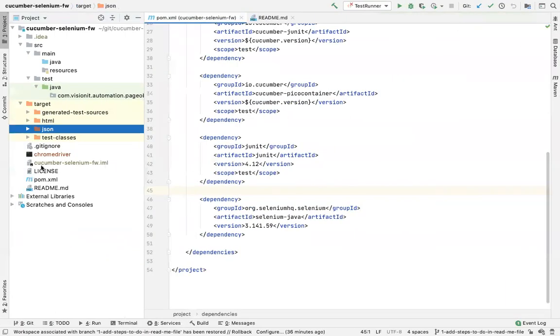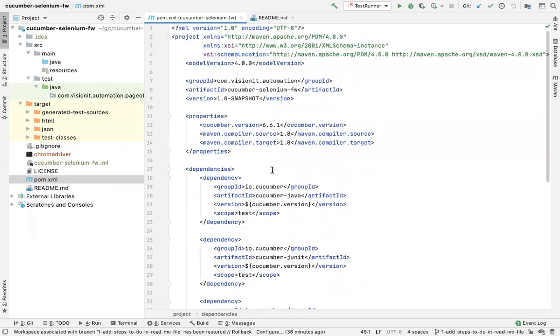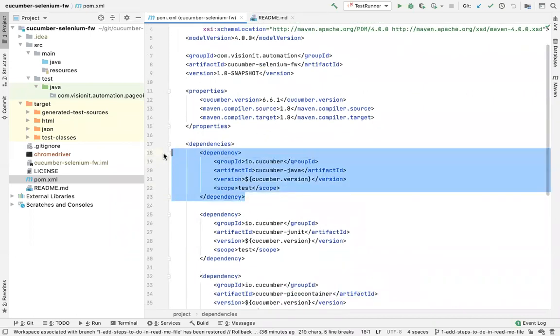So let's see that. First and foremost, if you want to use Cucumber, for that you need to add something in your POM file, and there are a few dependencies which you need to add, otherwise it won't work. Okay. Maven gives you a way to import its functionalities using dependencies, right? So originally Cucumber was written in Ruby.